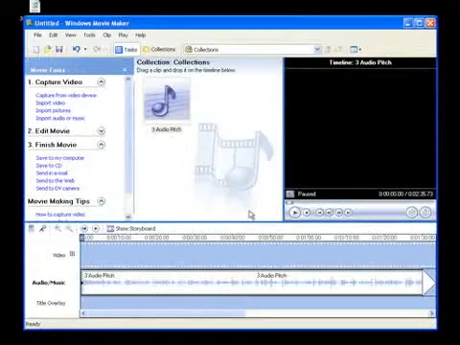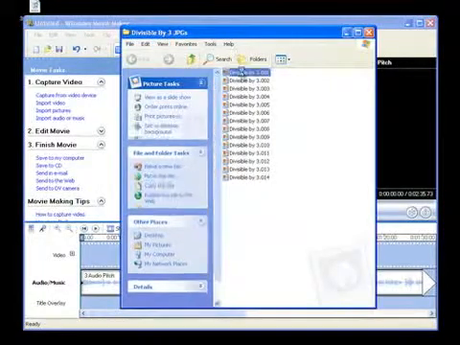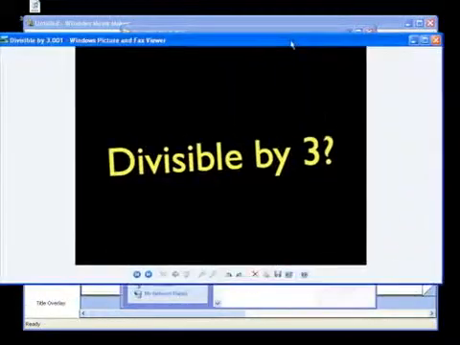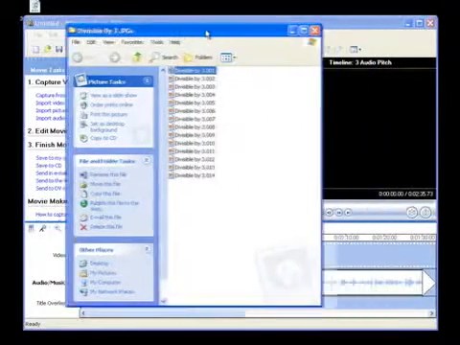Now, besides the audio, I want to pair it with visuals that I created inside of PowerPoint. I use PowerPoint to make simple slides. Here's one. They're very simple, very large, because this will probably be viewed in a web browser or perhaps even on an iPod with a very small screen. Inside of PowerPoint, after I've made my presentation, I exported it as a series of JPEGs. And then they are all in this folder here, numbered accordingly.